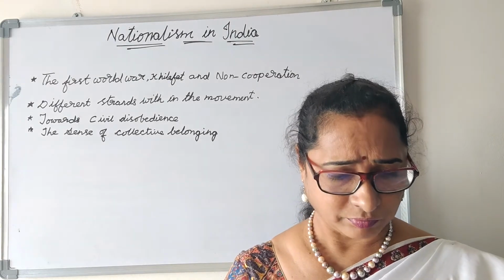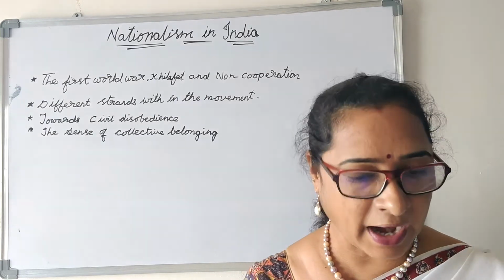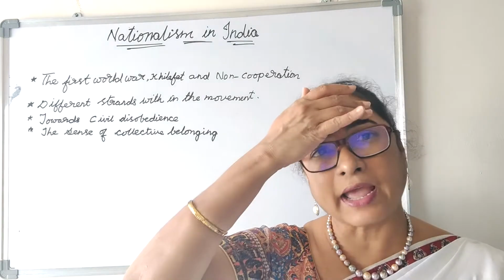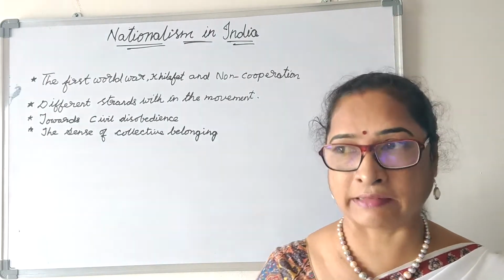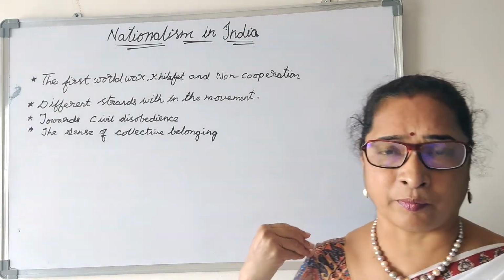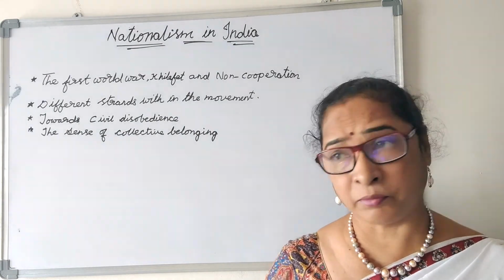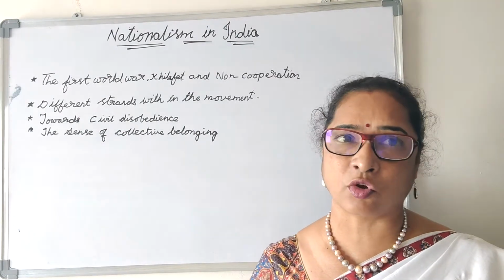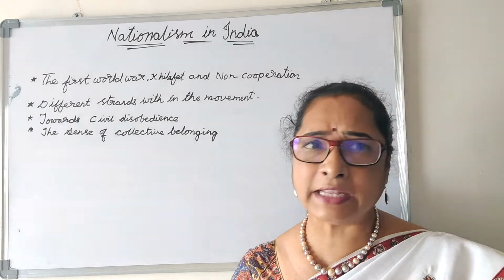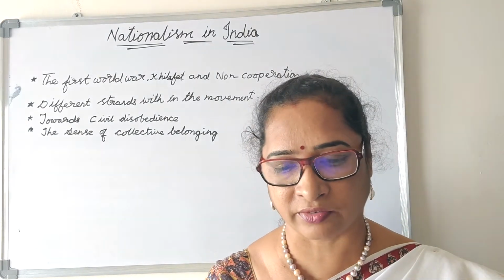This was against the rules of the imperial government, and at the same time peasants also refused to pay taxes, like the chowkidari taxes they used to impose. When all this was happening, the imperialist government tried to imprison the leaders. Congress leaders like Nehruji were imprisoned, and Abdul Ghaffar Khan was arrested.